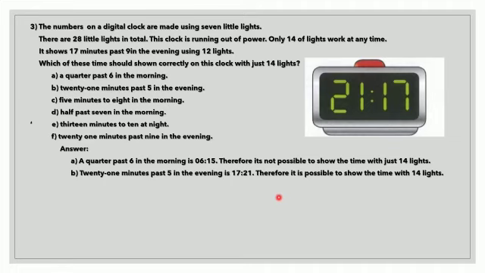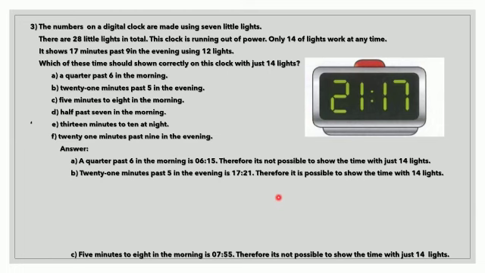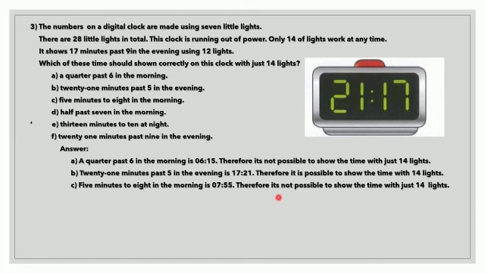Next is C part, 5 minutes to 8 in the morning. So what is this 5 minutes to 8 in the morning? That is 7:55. So just imagine, is it possible to show the time 07:55 with just 14 lights? No, it's impossible because the time 7:55, the digits we use are 0755. So this time cannot be expressed with just 14 lights. So we conclude it as not possible.